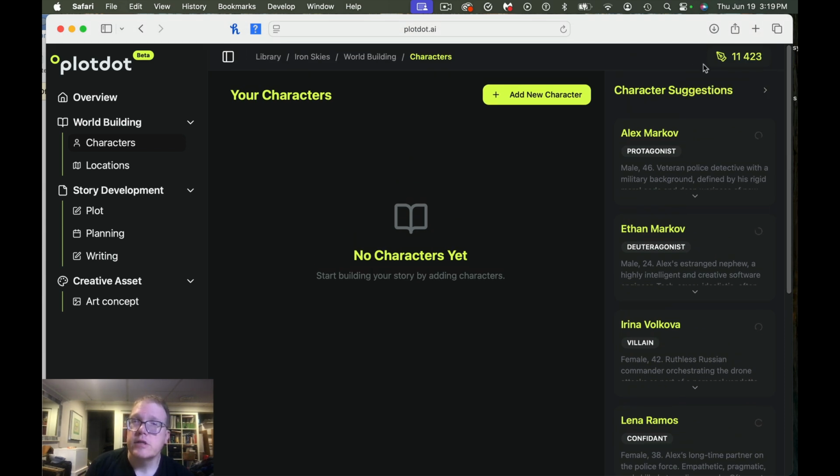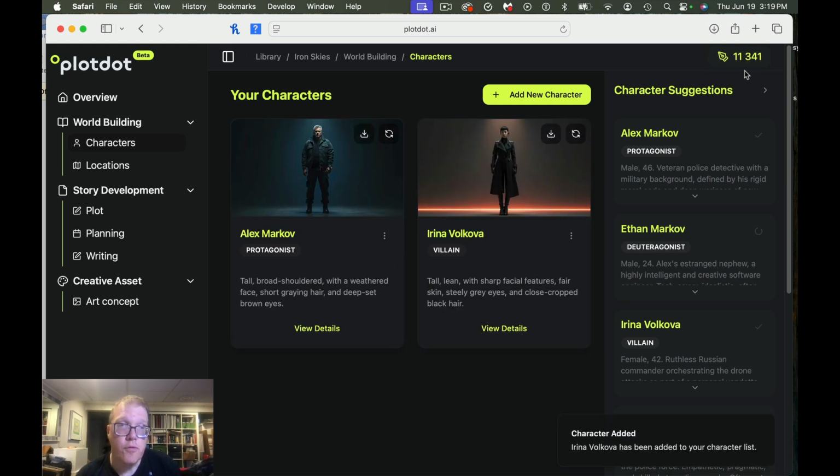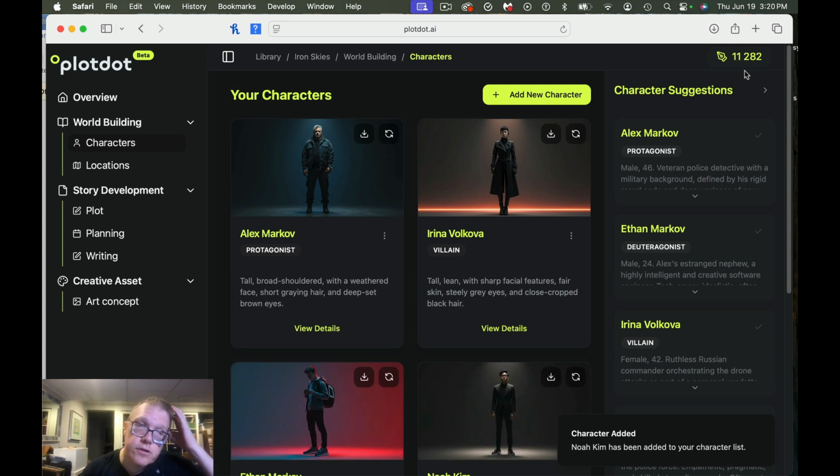Now I'm going to take a look and see if there's any. Oh, there's some changes here. As you notice, you can sort of see the credits going down here as we're using credits to use those character suggestions. So I'm assuming that we've used almost 100 credits so far, a little over 100 credits. So here's some interesting things about it.